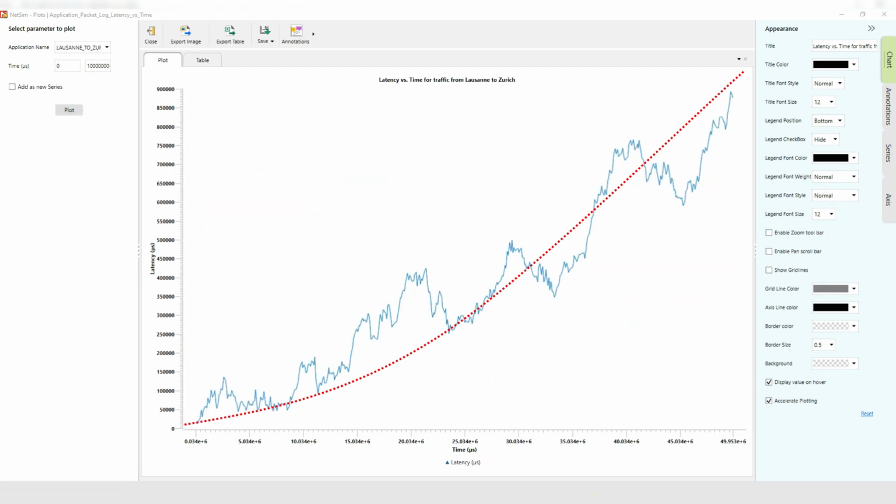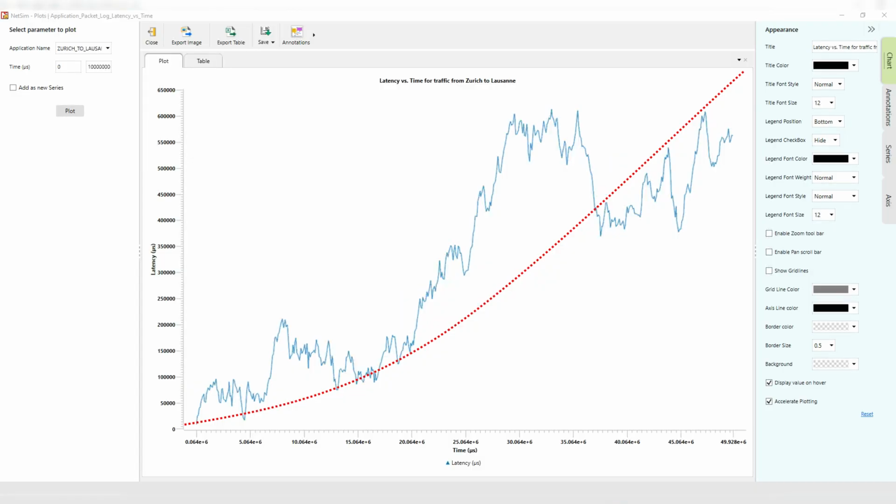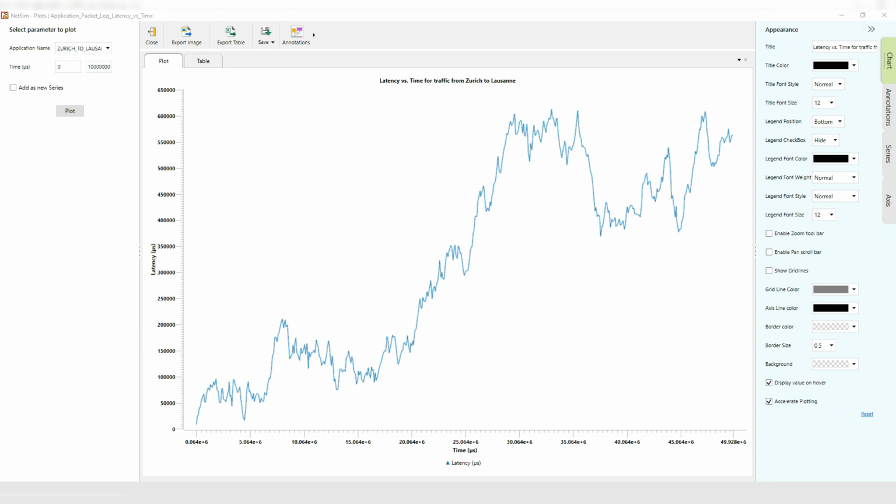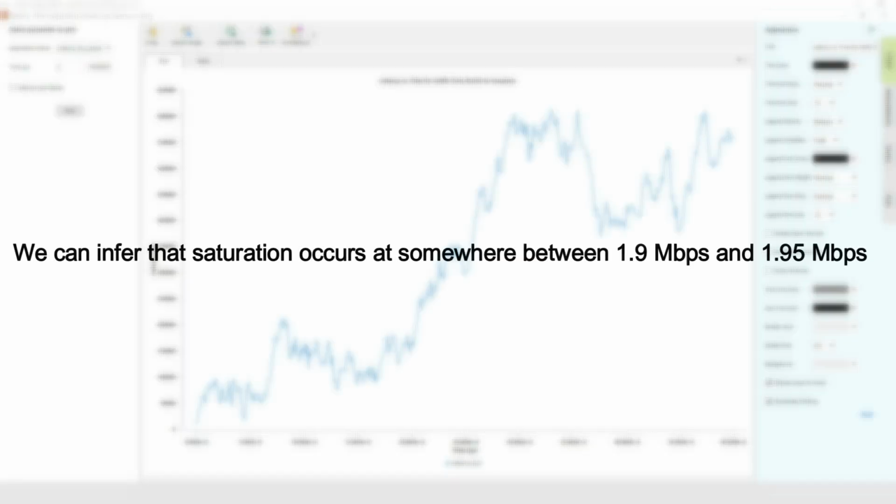Now, let's examine latency over time. In both directions, from Lausanne to Zurich and Zurich to Lausanne, we see a gradual increase in latency. This rising latency suggests queuing delays, a clear indication that the network cannot fully handle the increased traffic rate of 1.95 megabits per second without congestion. From these results, we can infer that saturation occurs somewhere between 1.9 and 1.95 megabits per second.